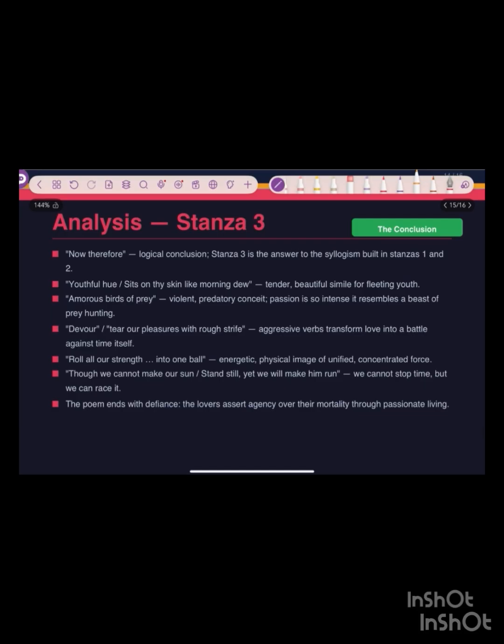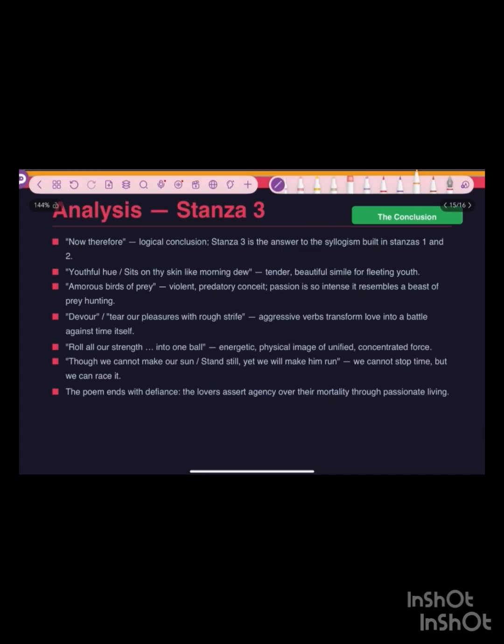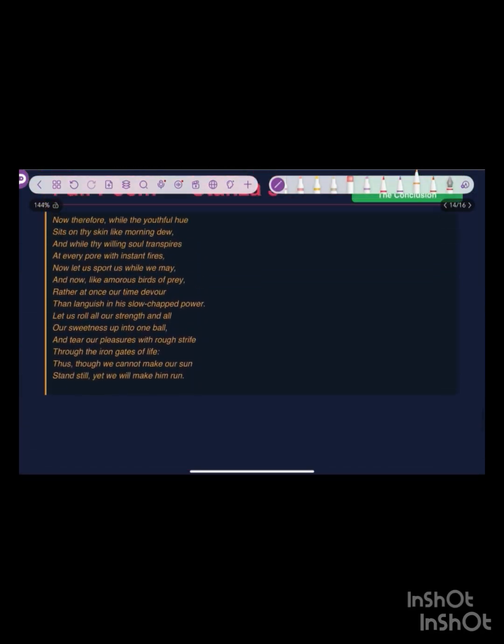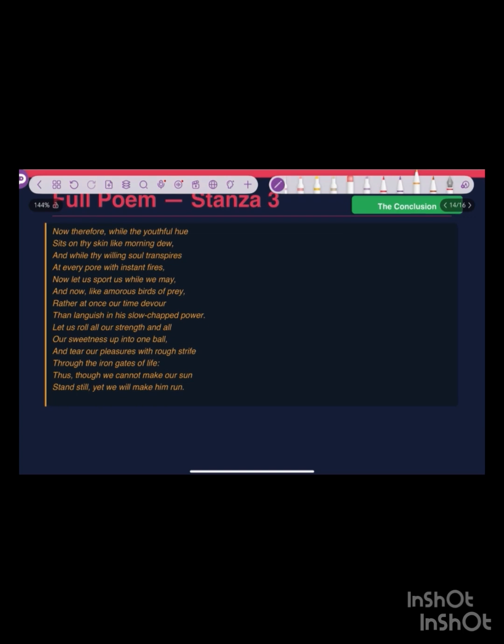So this is the last stanza of the poem. Now therefore is the logical conclusion of the poem. Stanza 3 is going to answer with a syllogism built on stanza 1 and stanza 2. Youthful hue sits on the skin like morning dew. So he is telling that now, therefore, with the youthful hue, we are young, and our youthful hue is compared to the morning dew. Morning dew is something fresh, and as the day passes, toward night, comes the oldness of the day. So he is comparing the morning dew with the youthful hue.